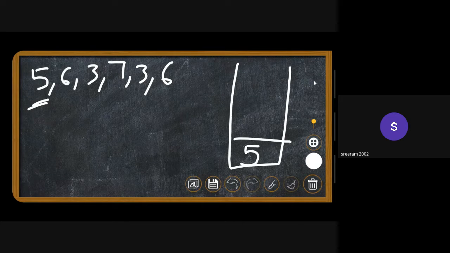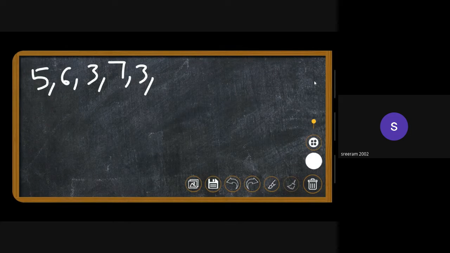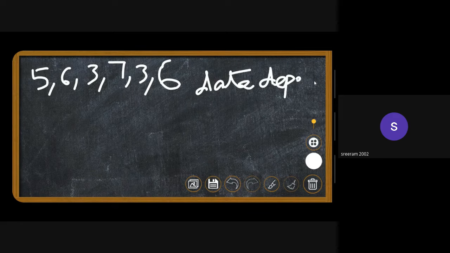Here we'll be using a stack because you all know that the stack is a great resource for temporary memory, right? So here we should be using a stack because there is data dependency. What do I mean by that?